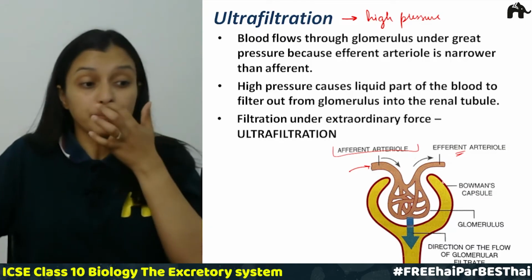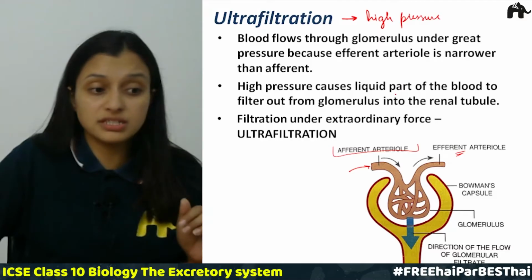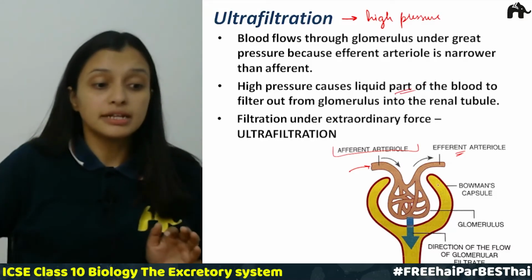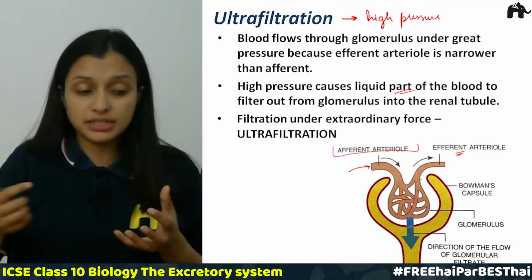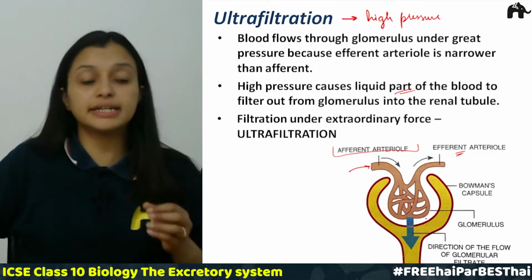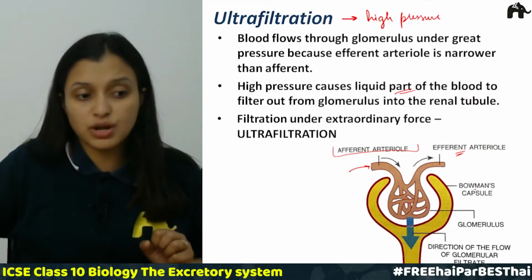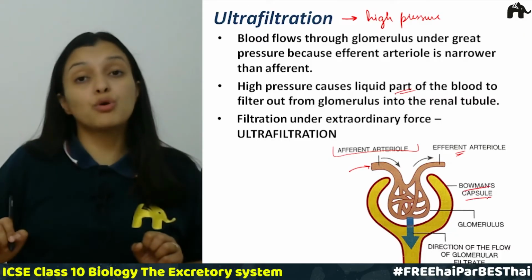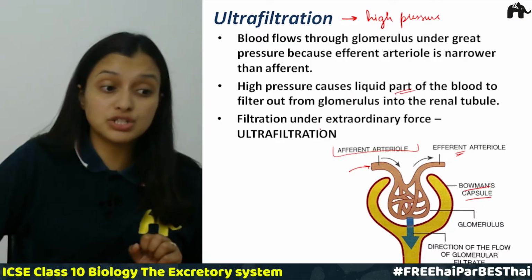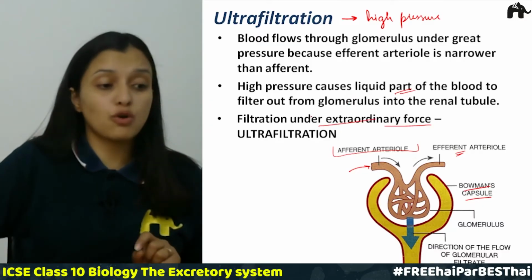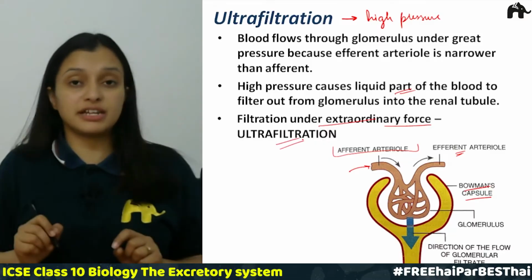The high pressure causes the liquid part of the blood to filter out from the glomerulus. Over here the blood gets filtered out, and all the filtrate comes into this cup shaped structure called the Bowman's capsule. The filtration is under extraordinary force, so that is why it is called ultrafiltration.